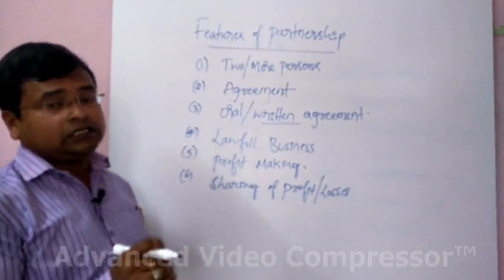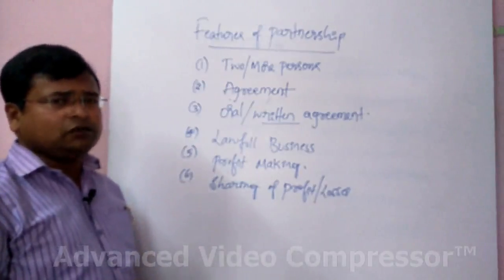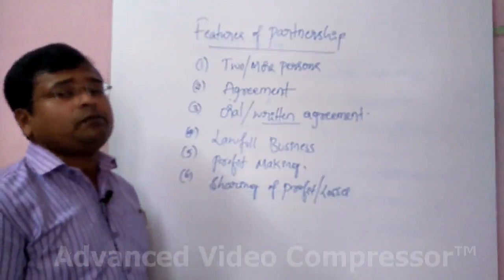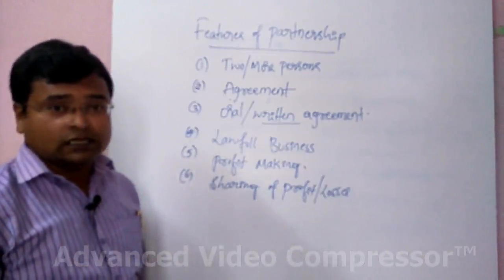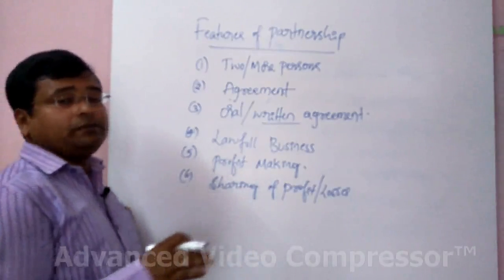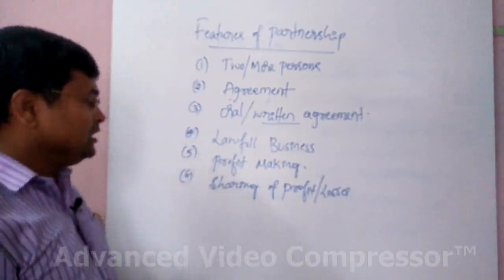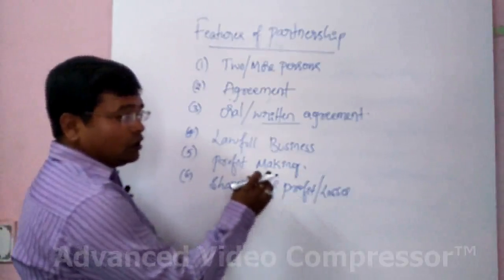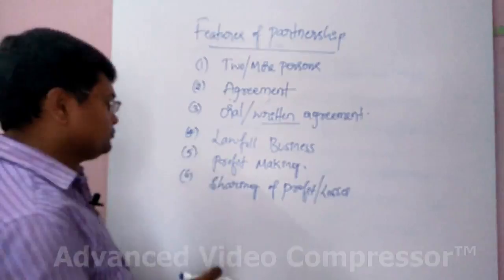If a partnership firm gets any profits, or sometimes even losses, the ratio in which they are going to share the profits and the ratio in which they are going to share the losses should be there in the partnership. Then only can it be called a partnership. Otherwise, it is not. So there must be a profit or loss sharing ratio in the partnership firm.